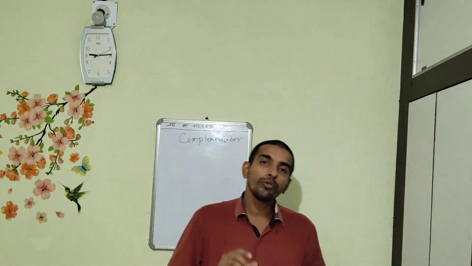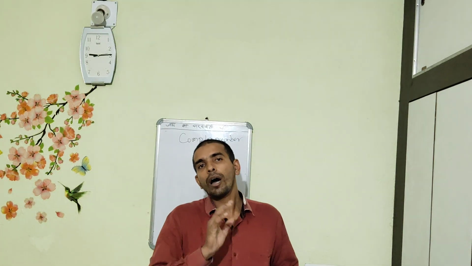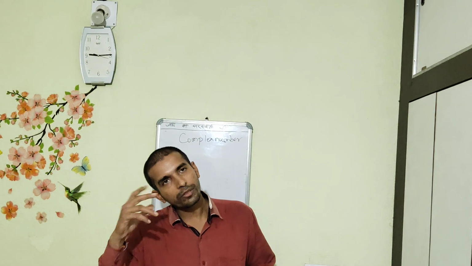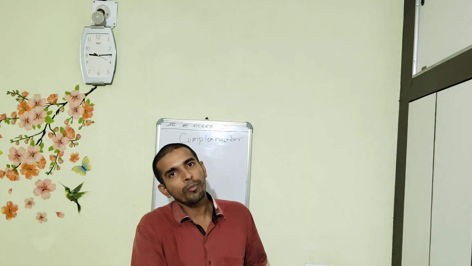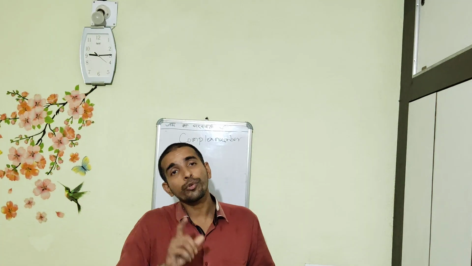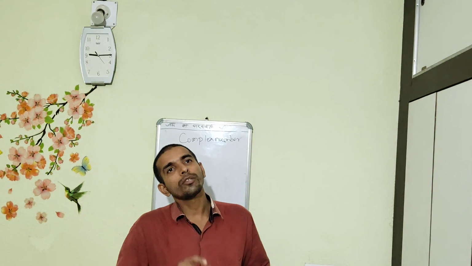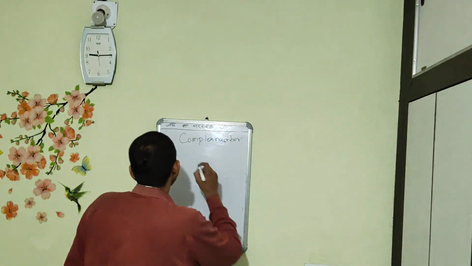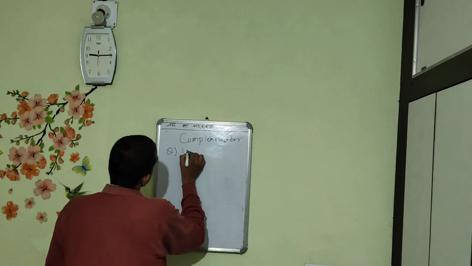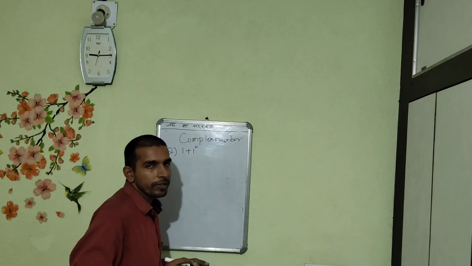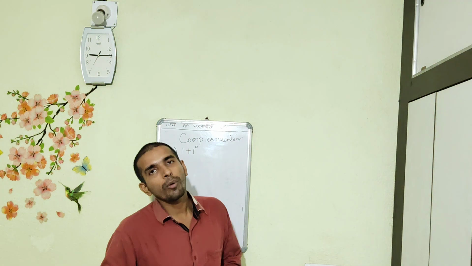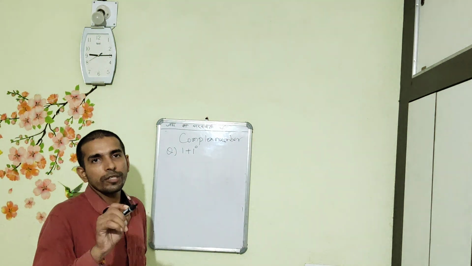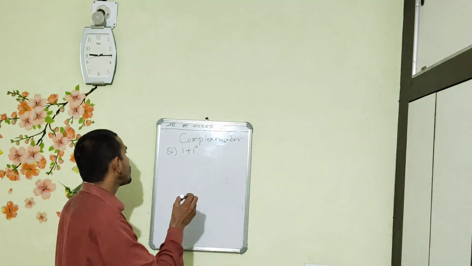We had seen how to represent the complex number in the Argand plane, in the vector form, and in the Cartesian form, and now we will see how to represent any complex number in the polar form. Taking one example, suppose the question is 1 plus i. We have to represent this complex number in the polar form. In the polar form, we are using cos theta plus i sin theta. That is the important topic.